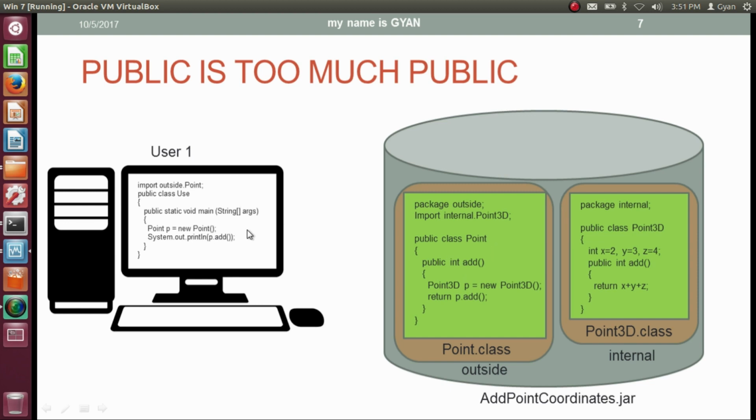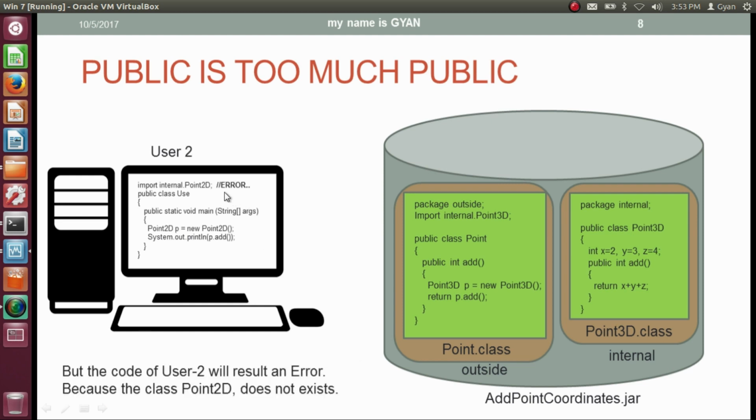The code of user 1 is similar to the previous one. User 1 starts using the updated jar file without updating his code. So if the new version of the jar file started working on the 3D point, then user 1 does not need to worry about it. His code will work absolutely fine. But what about user 2?